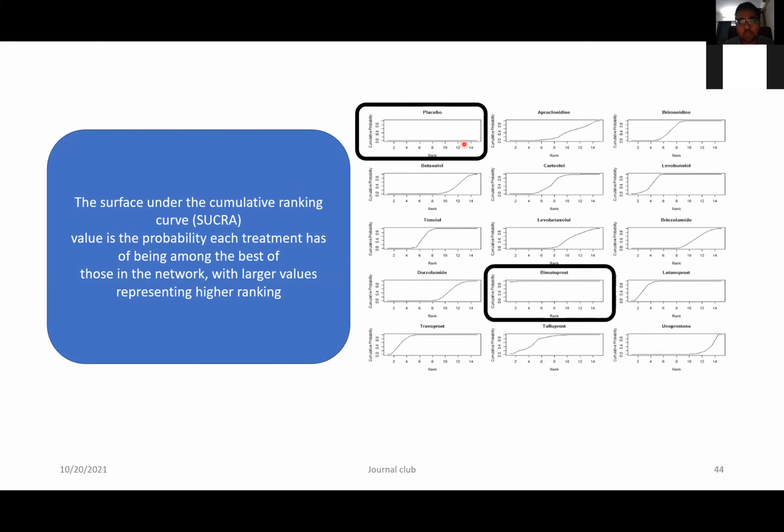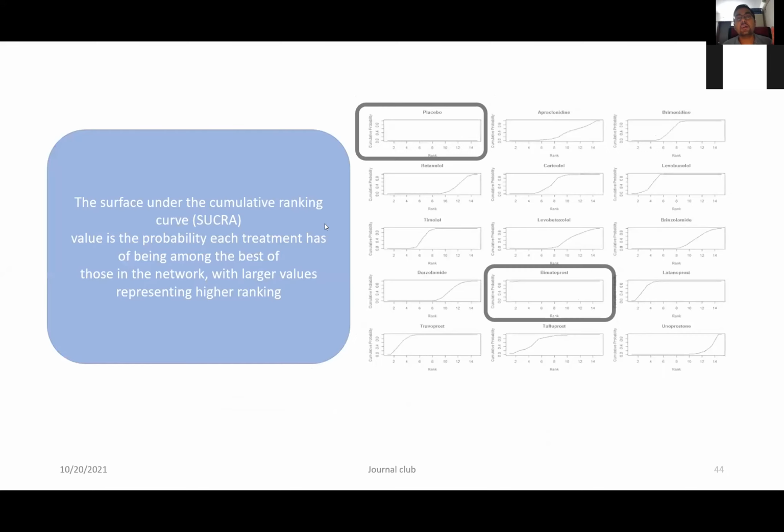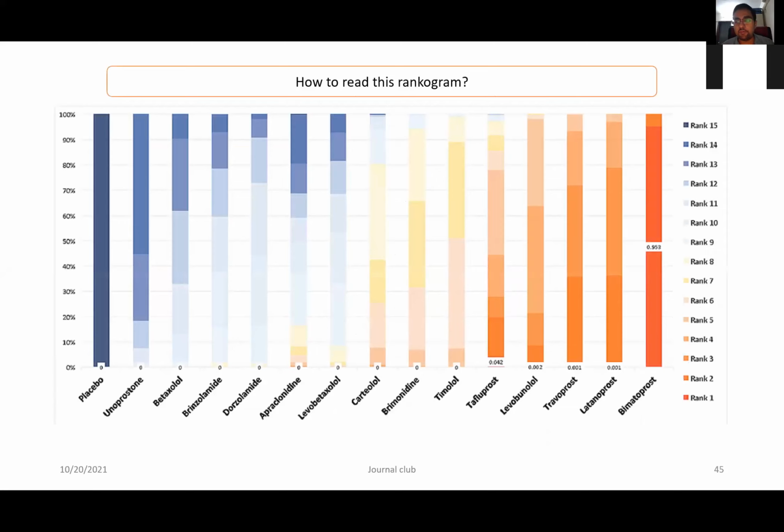Placebo, the area is 0. So thereby, based upon this, we can arrange in serial order the various drugs which are used for the open angle glaucoma. And thereby we can produce a rankogram where we can say which drug has the maximum probability of being the rank 1.